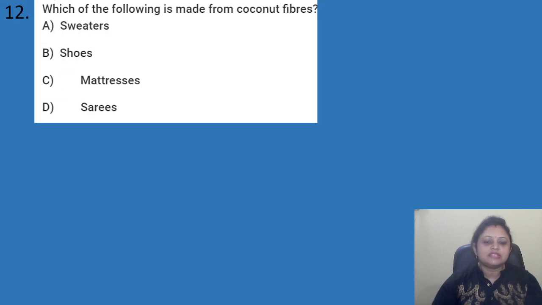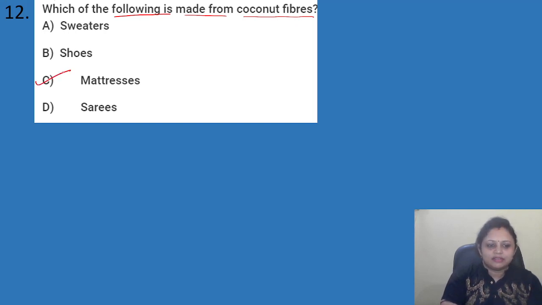Coming to the next question, which of the following is made from coconut fibers? Options are A sweaters, B suits, C mattresses, D sarees. So which of the following is made from coconut fibers? Yes, can you answer? It is mattress, right? Yes, correct answer is option C, that is mattresses.